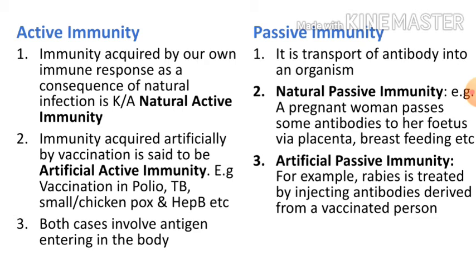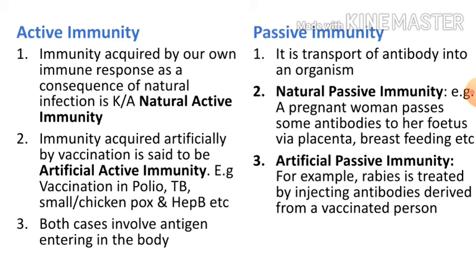Now, the active immunity. Immunity acquired by our own immune response as a consequence of natural infection is known as natural active immunity. Immunity acquired artificially by vaccination is said to be artificial active immunity. Generally, when any antigen from the environment enters our body, it triggers natural active immunity.